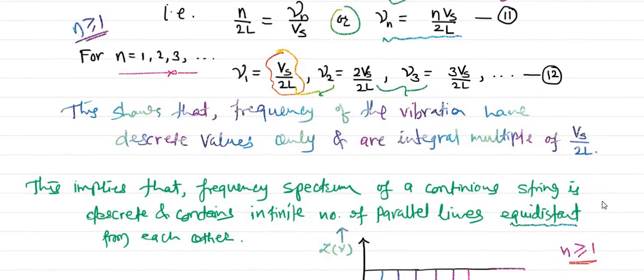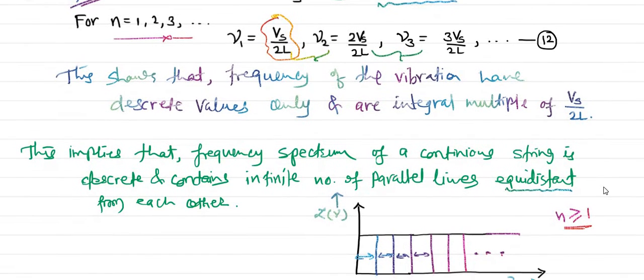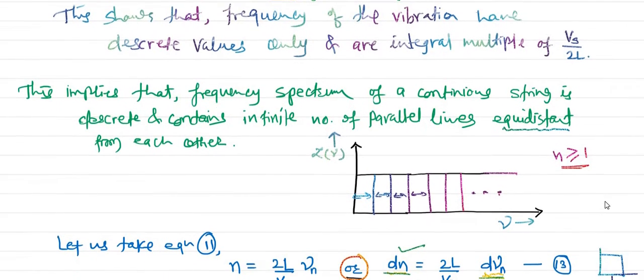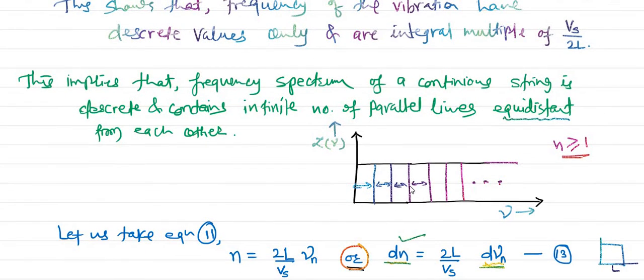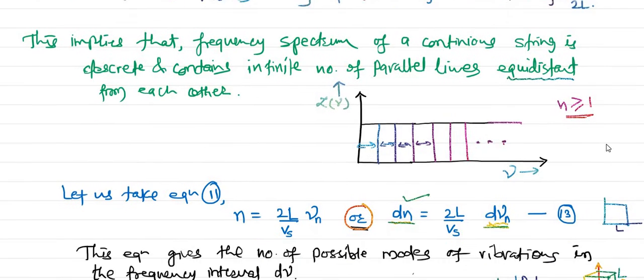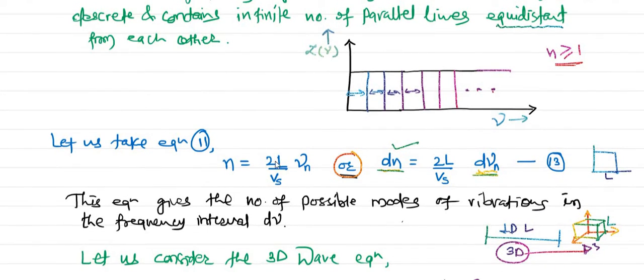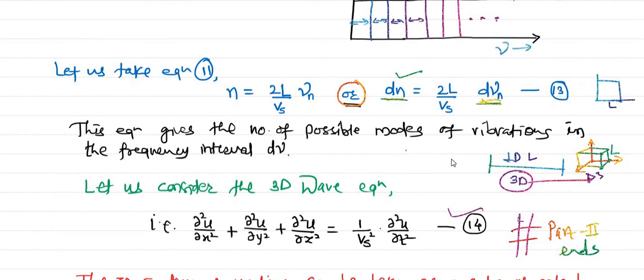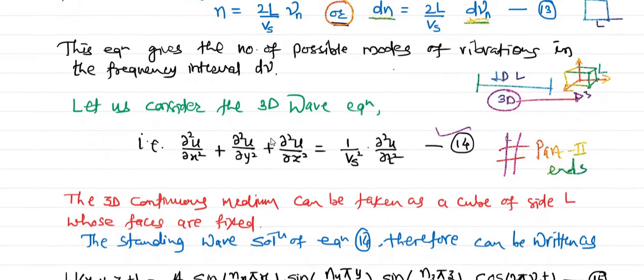Whatever Debye has taken, he took the help of quantum mechanics, and that is what is worth it, which gives you a discrete frequency spectrum as shown in the diagram here, and the separation between any two frequency lines will be Vs by 2L. So equidistant lines, we can say. And again we took that frequency formula, and after rearrangement we got n is equal to something, and if we take its derivative then dn. That dn is nothing but the modes of vibrations.